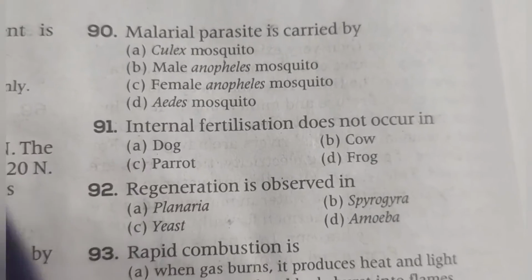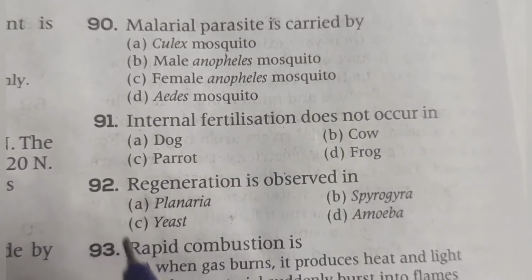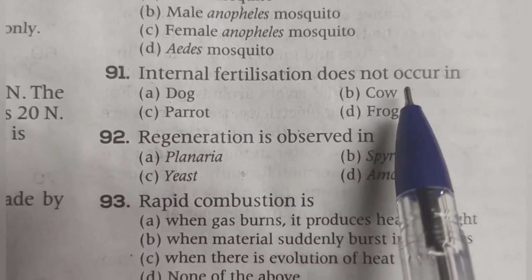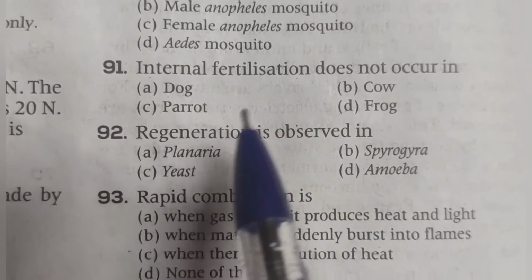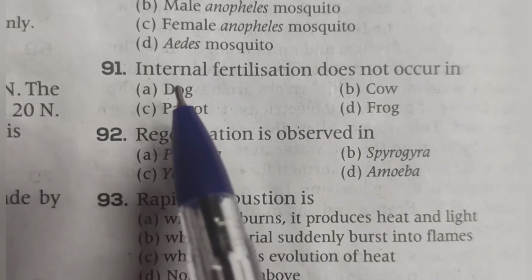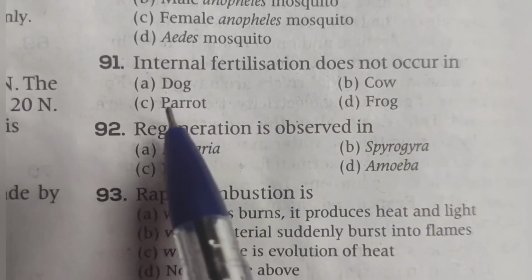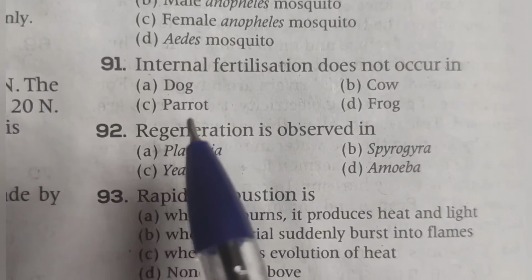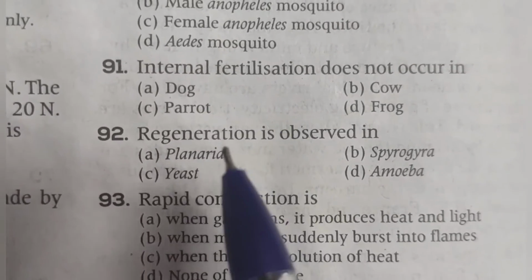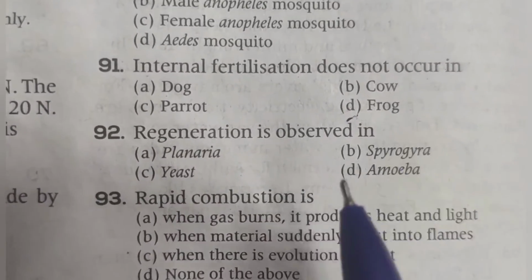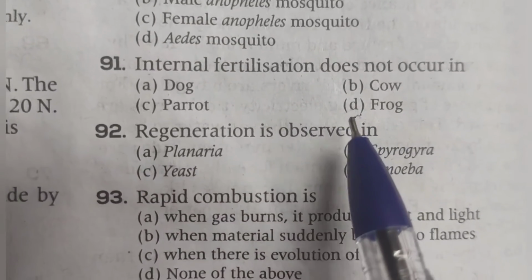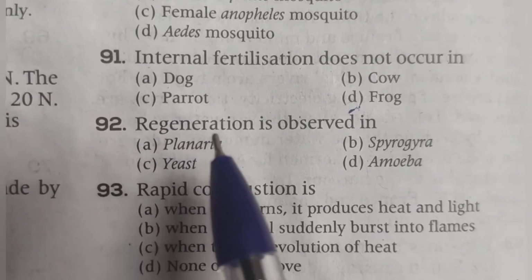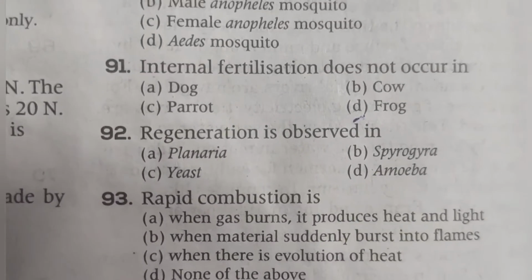Option C, female Anopheles mosquito. 91. Internal fertilization does not occur in frog, dog, parrot and cow. Internal fertilization occurs, the embryo develops inside the body of the mother, but whereas in frog, external fertilization occurs.